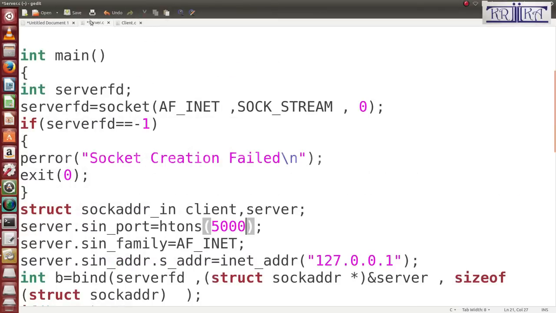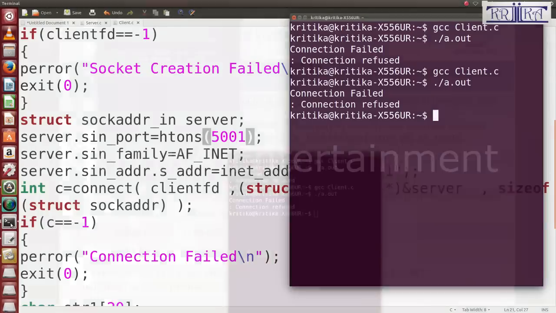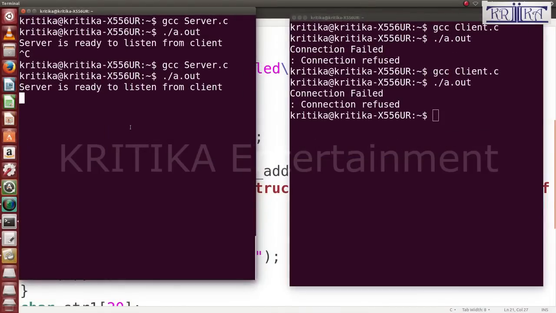I think this is 501. Then in the server side also 501. I'll do 501, then save it. Then in the client also 501. Then save it. Okay, then you see whether it is running or not. I'll close it.